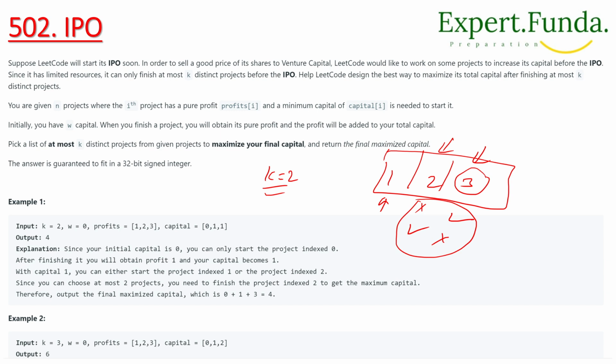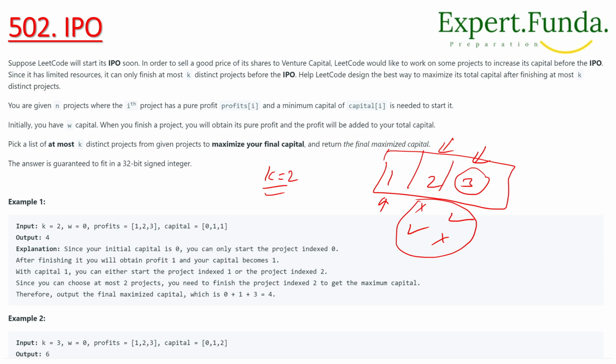until we finish k projects or cannot afford any new ones. Now the problem breaks into two parts, right? Finding new available projects after finishing the previous one, and finding the most profitable available project. To handle the first part of the problem, we will make the following observation: when our capital grows, we have more options to choose from, and the smaller the capital a project requires, the sooner it becomes available, right?